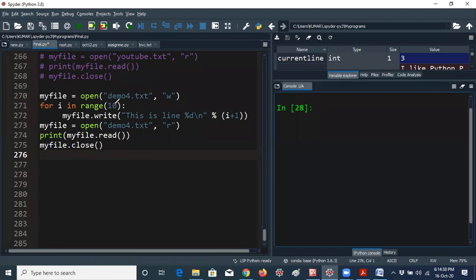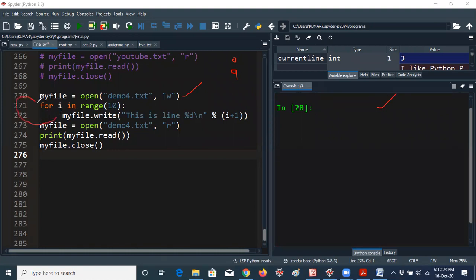Here you can see my file equal to open of demo4.txt means it is creating a new file. I am giving a for loop, for i in range of 10. You know that i goes from 0 to 9. My file dot write, I am using the same line. This is line percentage of i plus 1. That means what is the i value? i value is 0. 0 plus 1 is 1. That means this is line 1 will be printed in the first line.